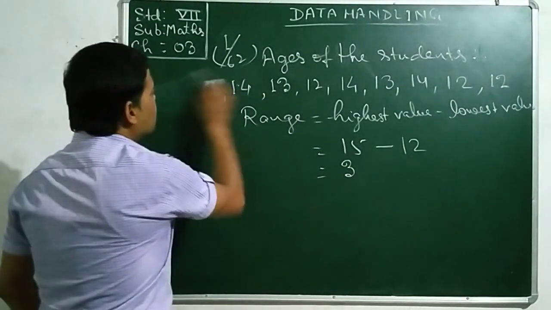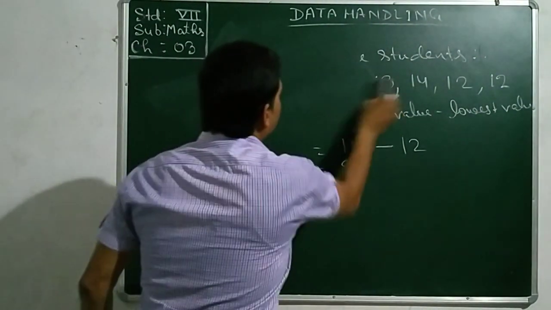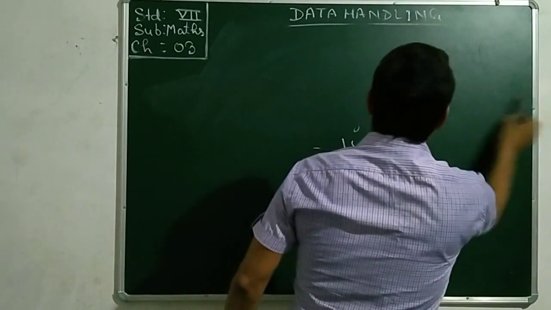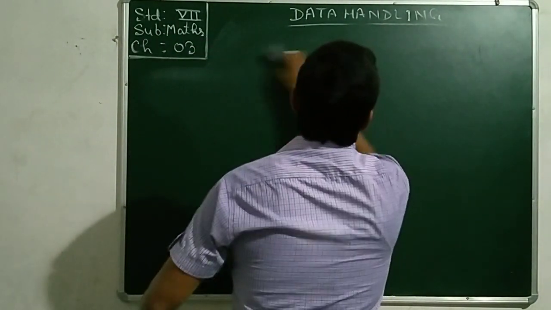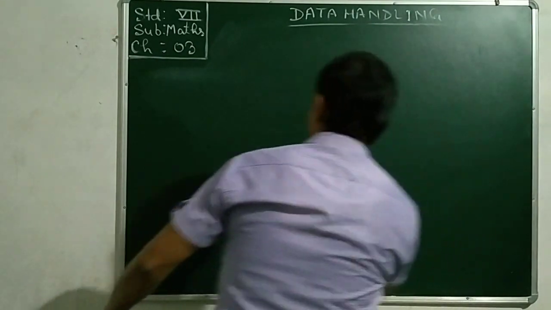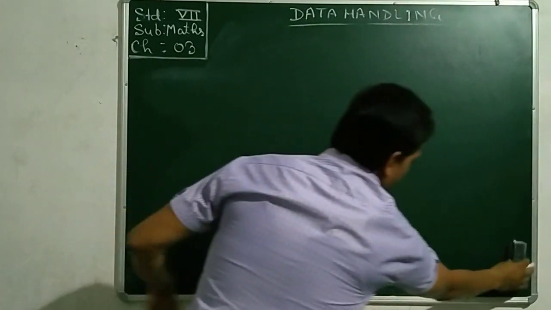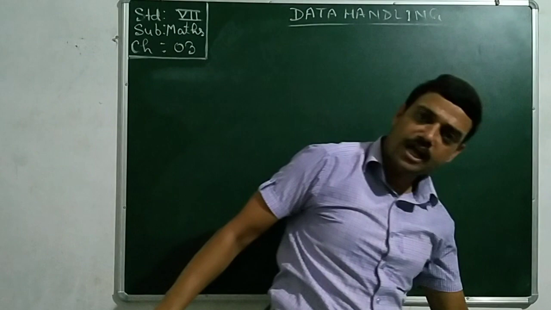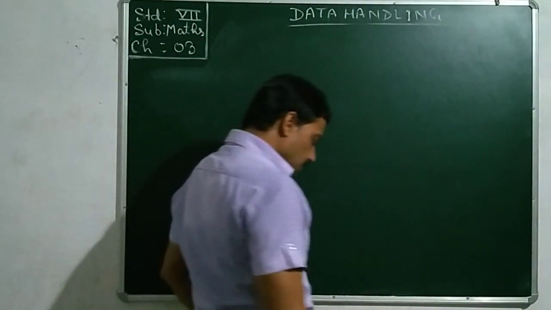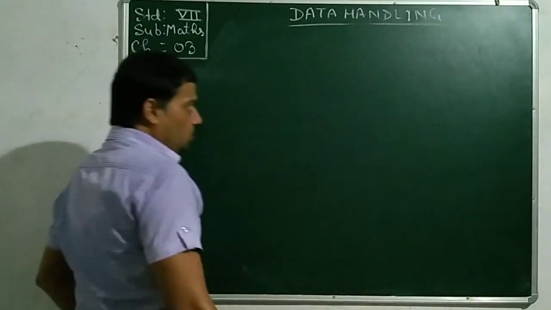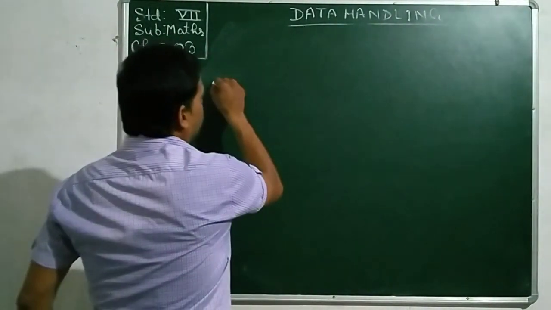In the second sum, marks of a class test are given and we need to prepare the table. As I had explained, tabulation of data I will explain in the sum. How to represent the given data in a table.